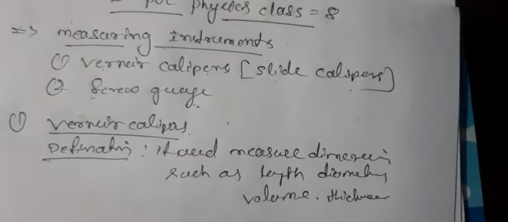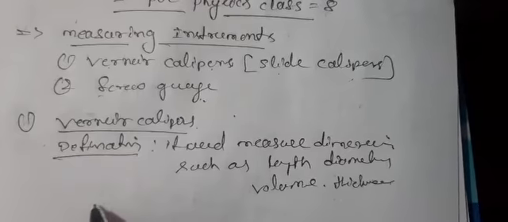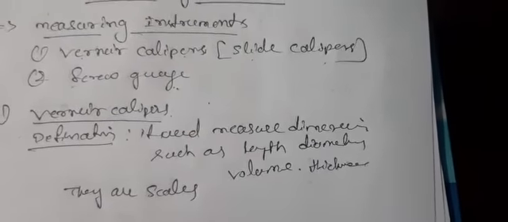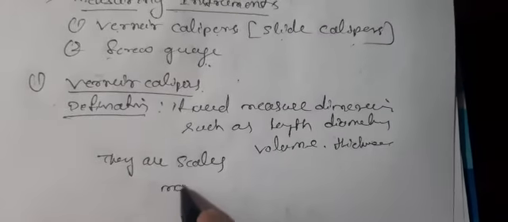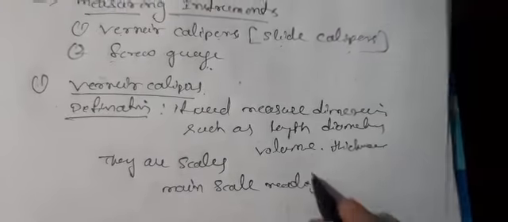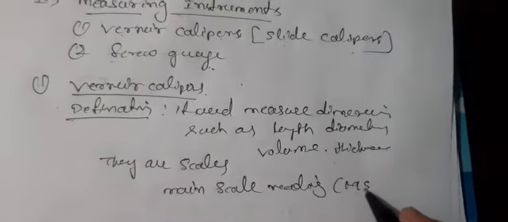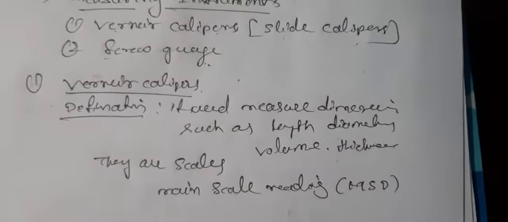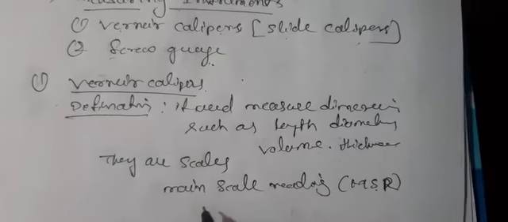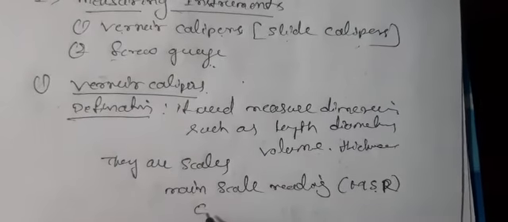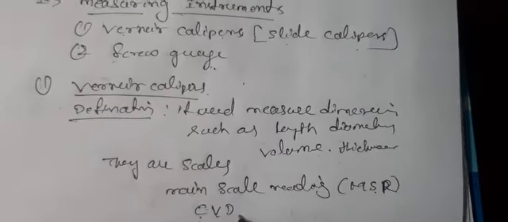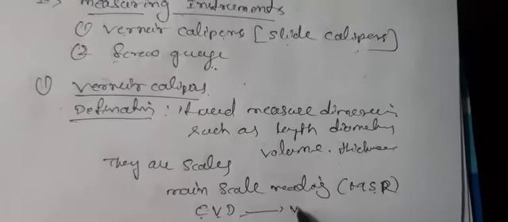The vernier calipers consists of two scales. One is the main scale reading, or main scale division, called MSD. Main scale MSD means main scale division, or MS, both are the same. Second one is the vernier scale division, VSD. It consists of the main scale and the vernier scale.